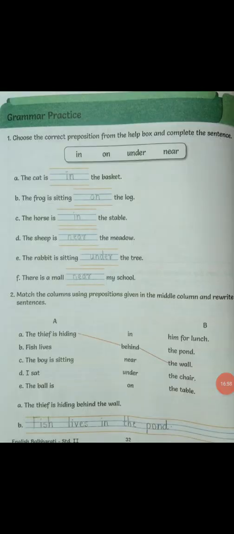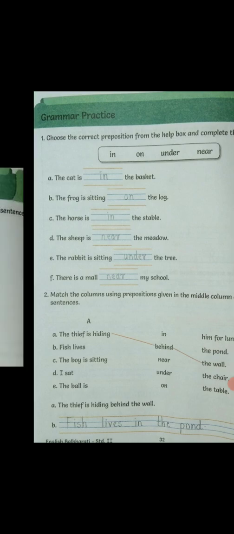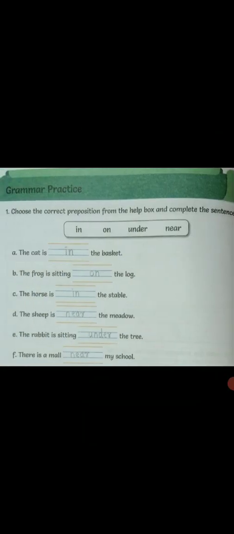Now students, I hope that you all have understood the preposition very well. Now here we can identify the preposition and write the answer. So let us do question number 1. Take a pencil in your hand. Choose the correct preposition from the help box and complete the sentence. You can see there are some boxes. In that box some clues are given, some prepositions are given. We have to choose the correct preposition and write the answer.